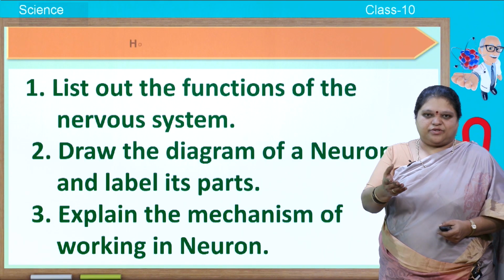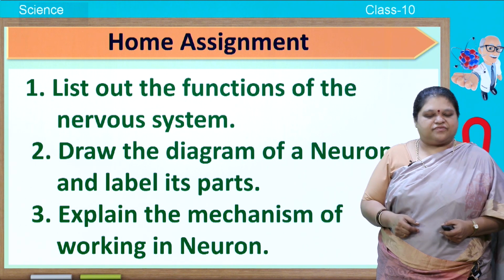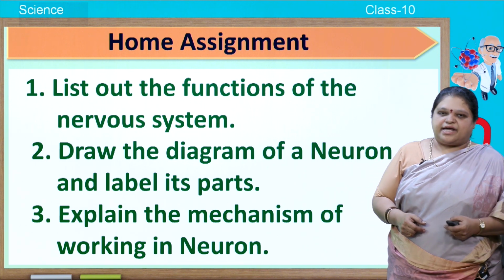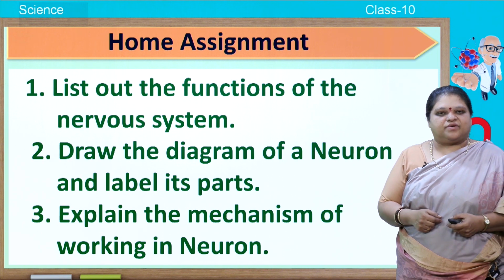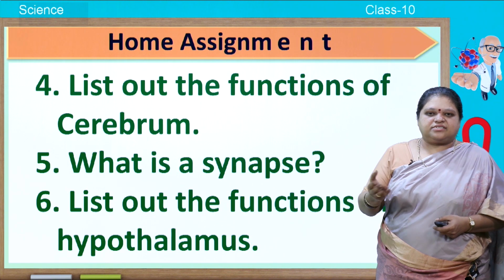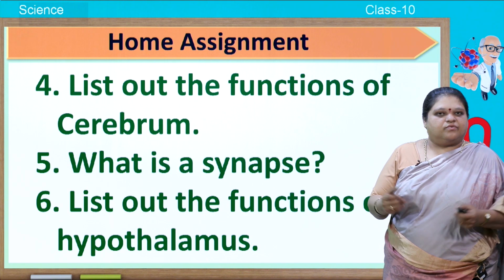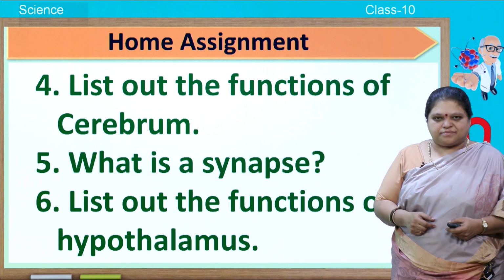Next, I want you to do some homework. List out the functions of nervous system, draw the diagram of neuron and label its parts, explain the mechanism of working in neuron. Next, list out the functions of cerebrum, what is a synapse, list out the functions of hypothalamus.